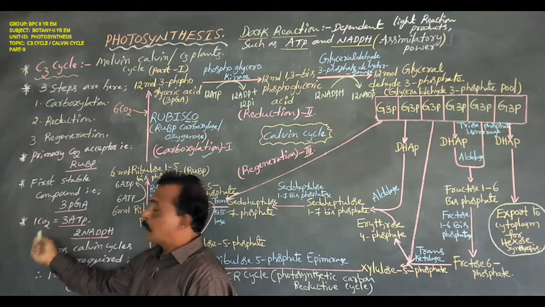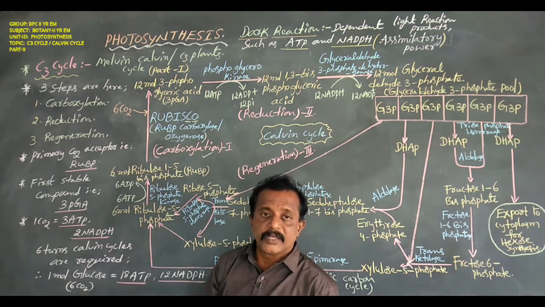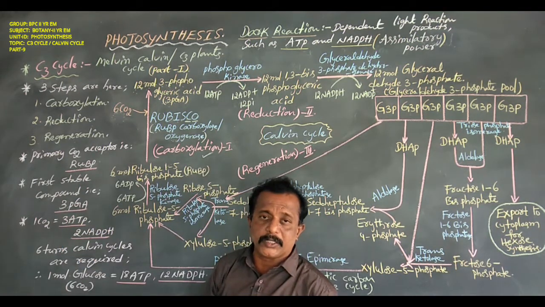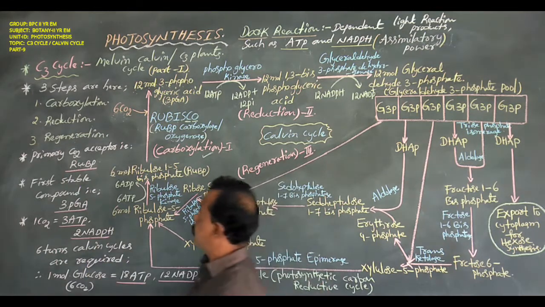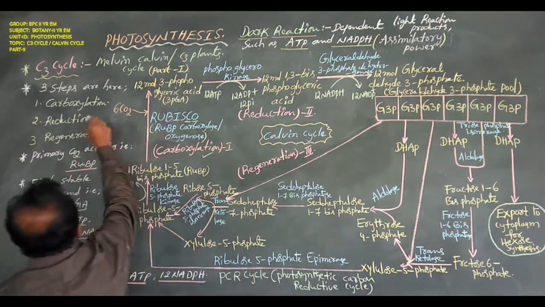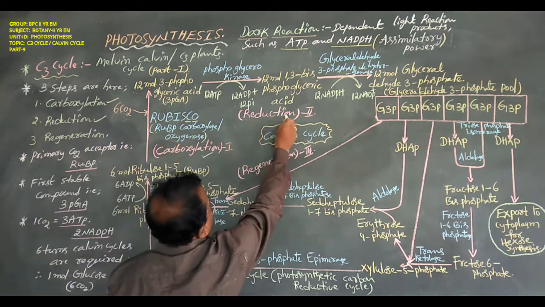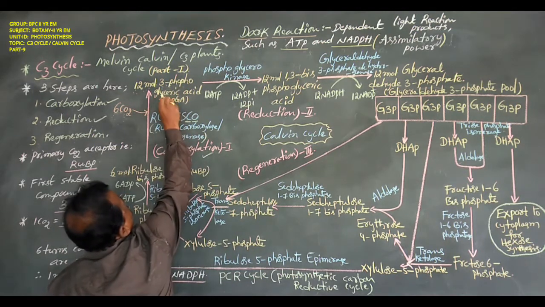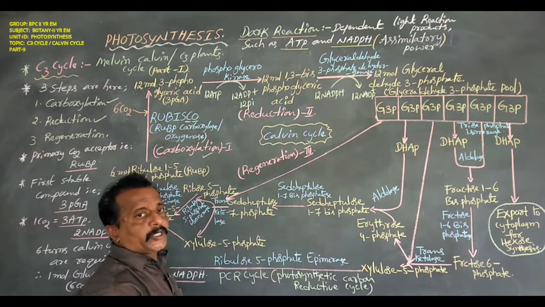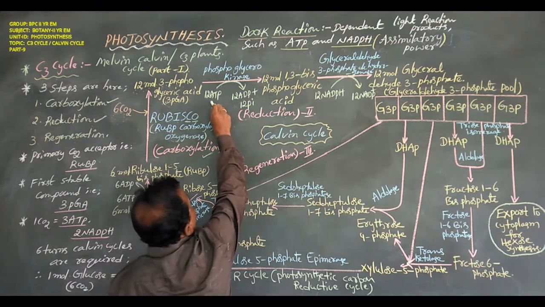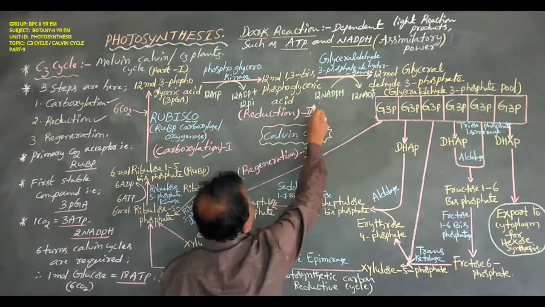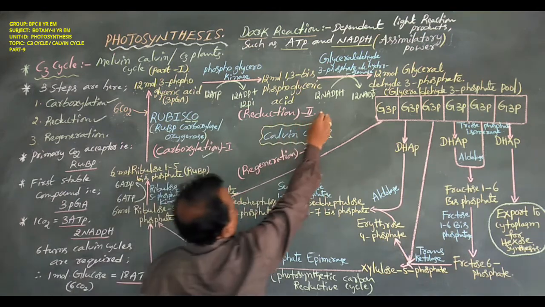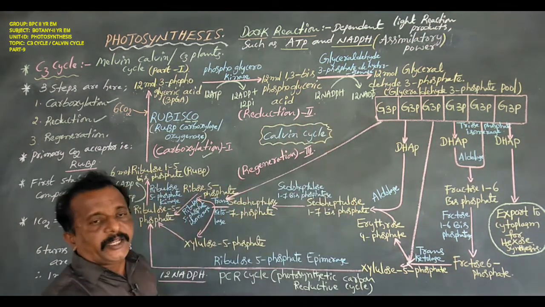That means 1 CO2 requires 3 ATP molecules and 2 NADPH molecules. Next we go to the second step, reduction. So dear students, the 12 molecules of 3-phosphoglycerate use the light reaction end products, first ATP molecules, and then NADPH molecules.